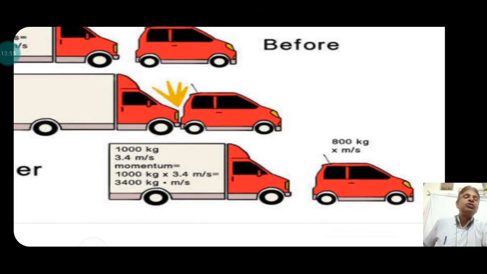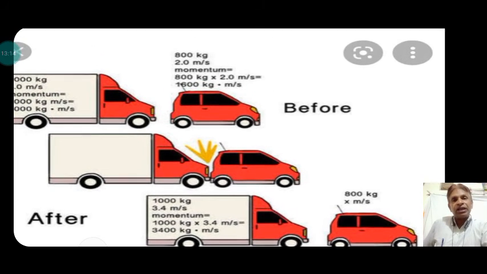So we have to find out how much velocity the car acquired after the collision, let that be x meters per second. Now I am going to find out how the velocity of the car changes, that is x meters per second. It is calculated in the next slide.